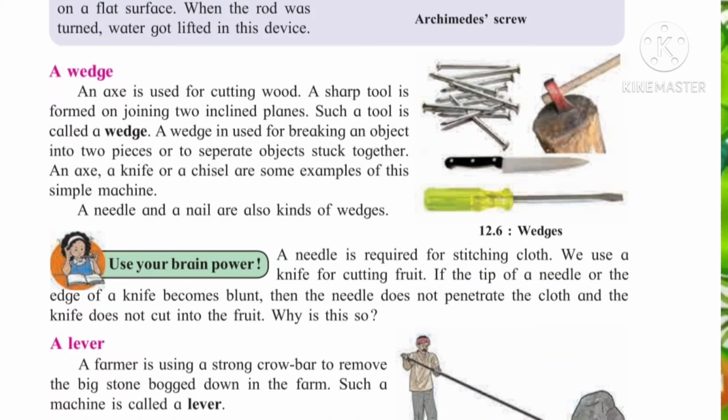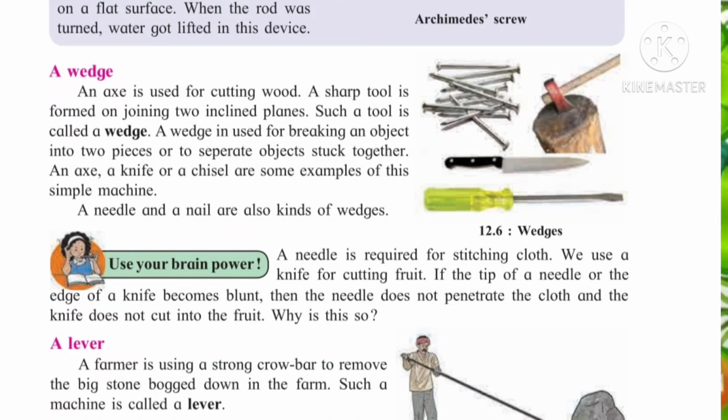We use a knife for cutting fruit. If the tip of the needle or the edge of the knife becomes blunt, if it is not sharp, then the needle does not penetrate the cloth and the knife does not cut into the fruit. So why is this so? As it becomes blunt, the frictional force rises, and therefore whether the function is stitching or cutting, it does not occur properly.